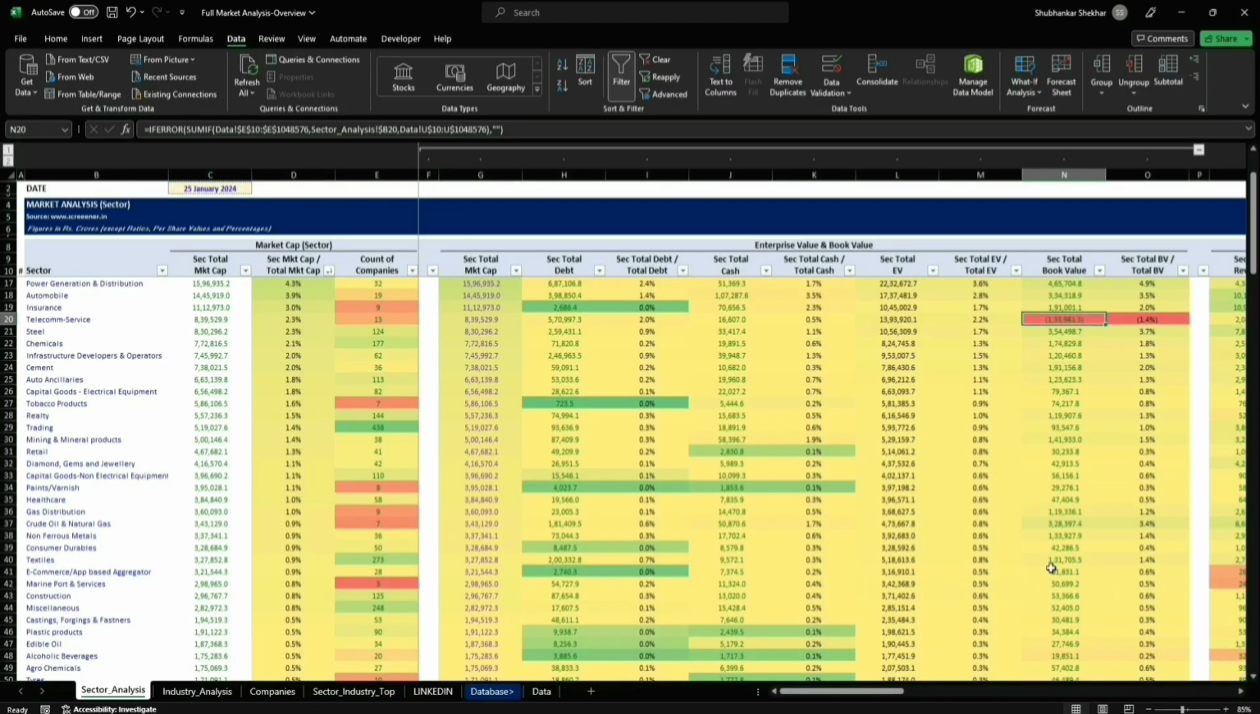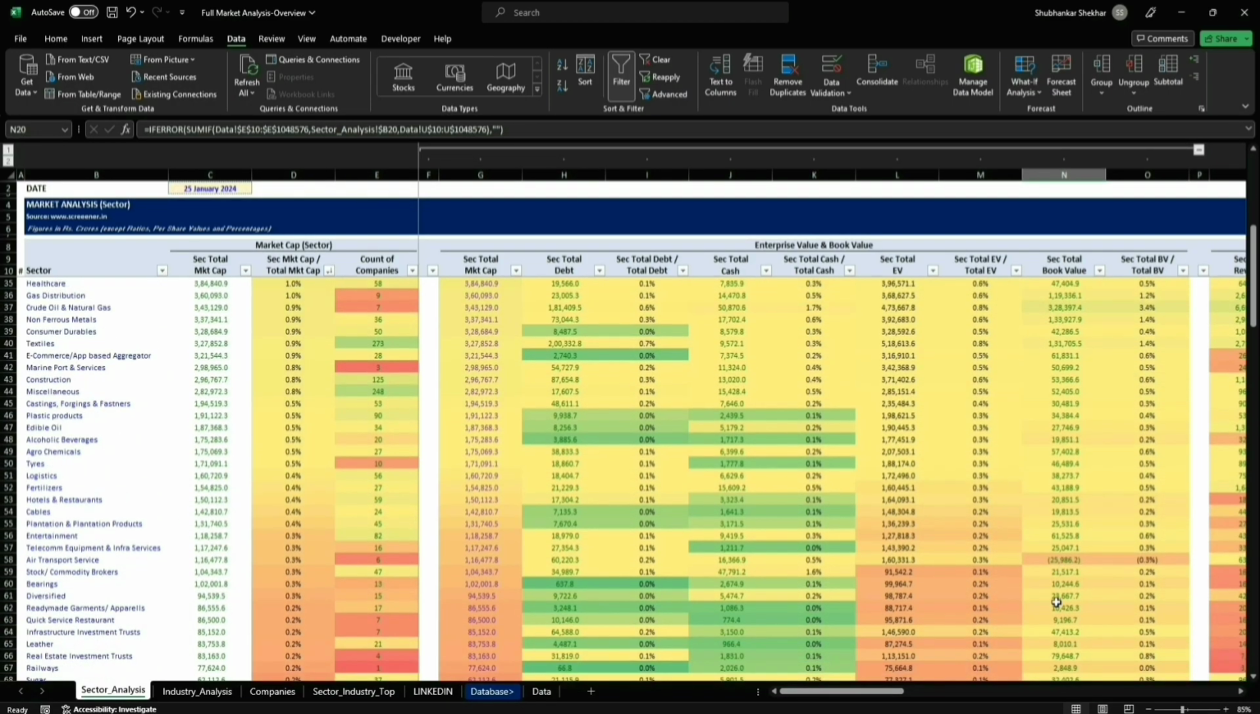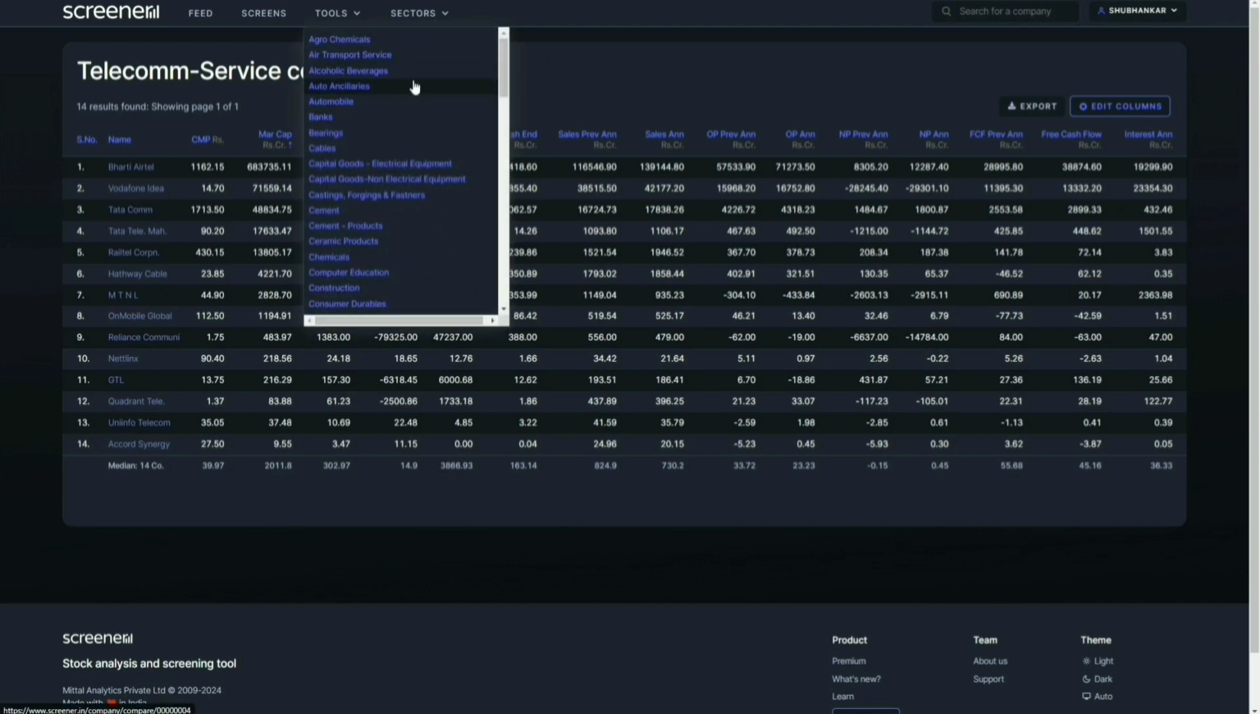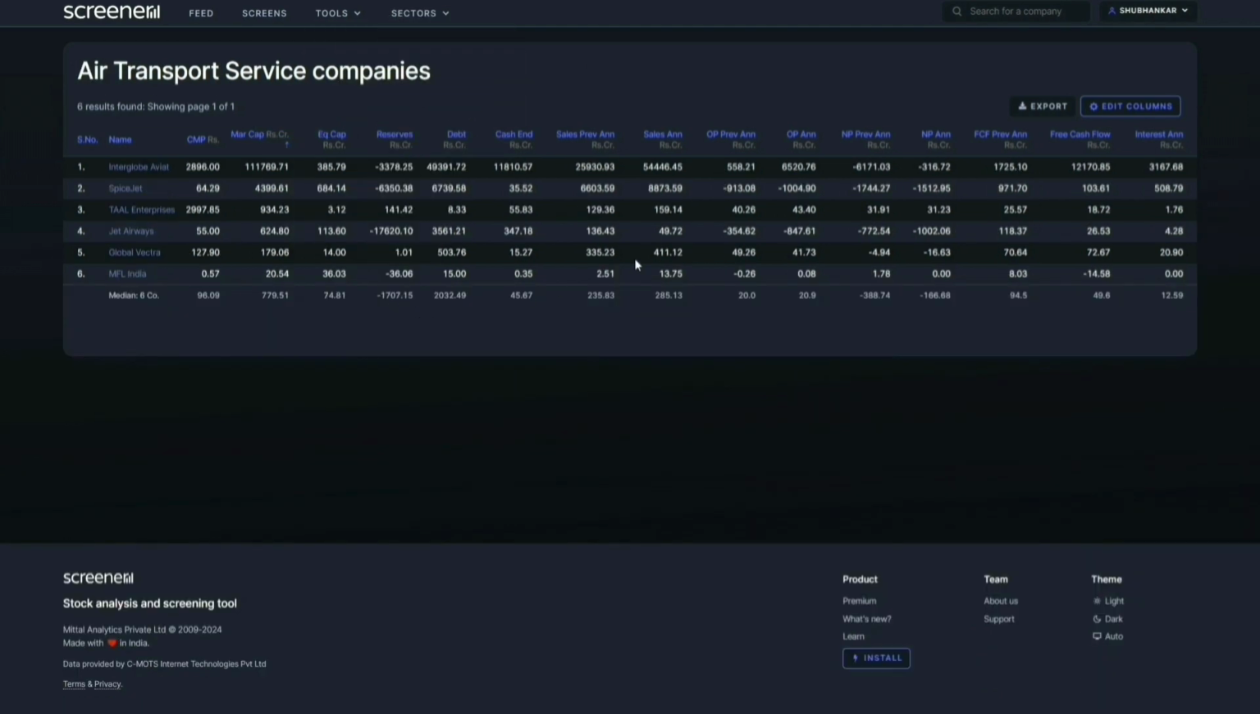Similarly, you will find this here, right? Here for air transport service companies. So what you can do here again is go to air transport service companies, and looking at, again here you can see, right, the reserves are negative. This is the reason why the book value is coming negative as a group, right?